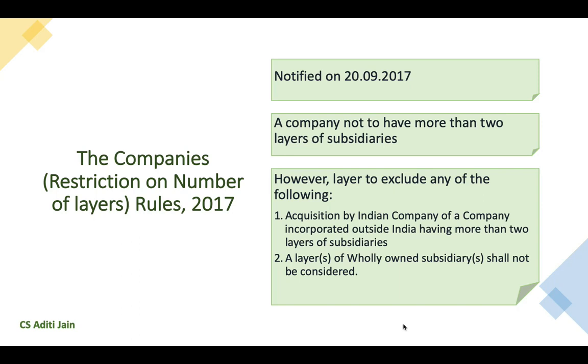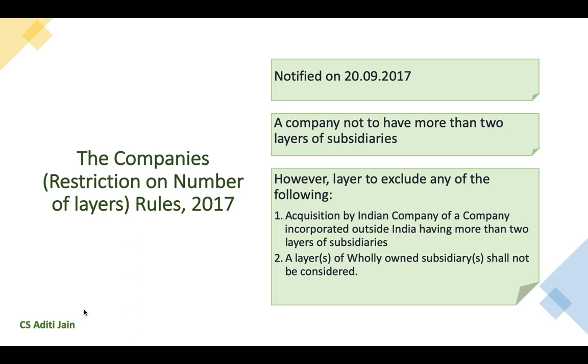So, if a company A Limited has a subsidiary B Limited, which further has a subsidiary C Limited, it should not have any further subsidiary. That is, C Limited should not have any further subsidiary. So, A Limited can have only 2 layers of subsidiaries, B Limited and C Limited. However, it excludes certain layers of subsidiaries. What are these?